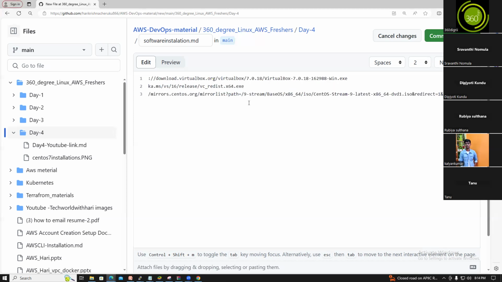Everything is the same. HTTP mirror, copy link address. This is redirect to HTTPS. So this is the one, guys, and these are the software download URLs.